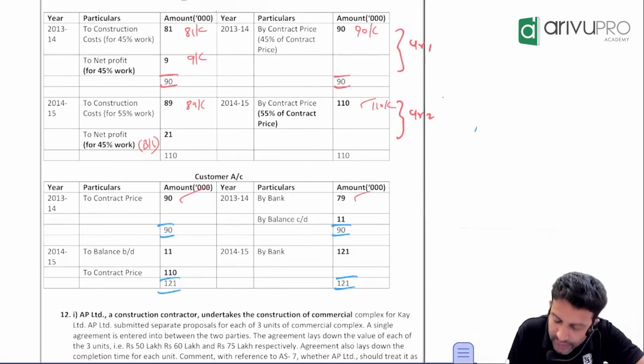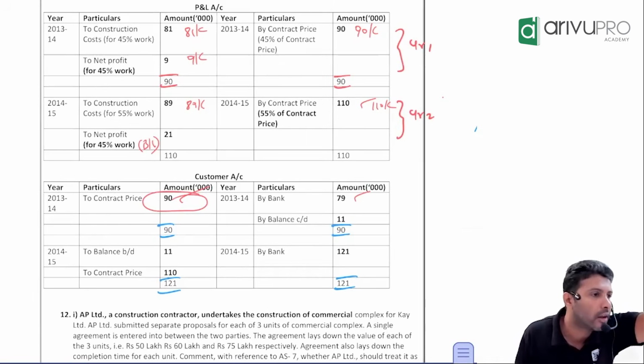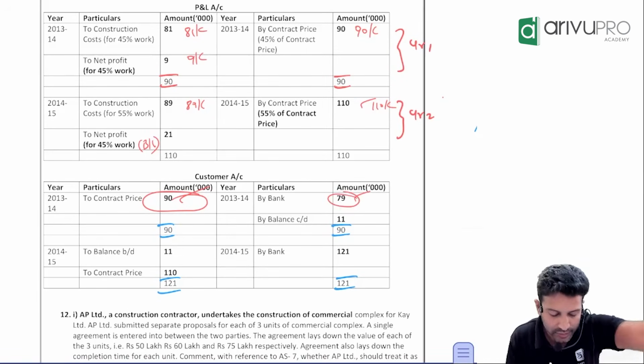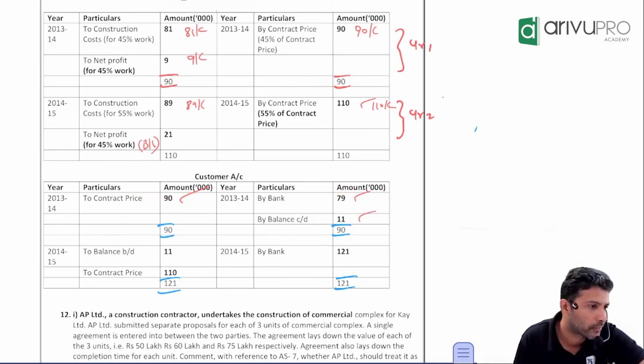By bank account 79,000. We want to receive in the first year how much money from debtor? 90. But we recovered only how much? 79. That means how much is still recoverable? 11. So that will be your closing balance. Closing balance of first year will become opening balance of next year. So 2 balance brought down 11,000.